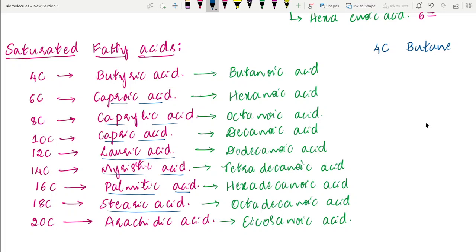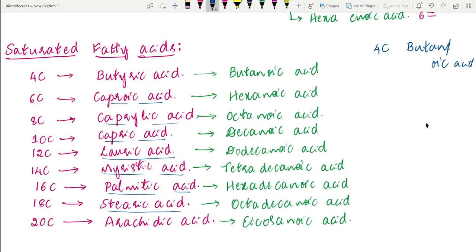For example, 4 carbon fatty acids are derivatives of butane. Here the last E has to be replaced with OIC acid.